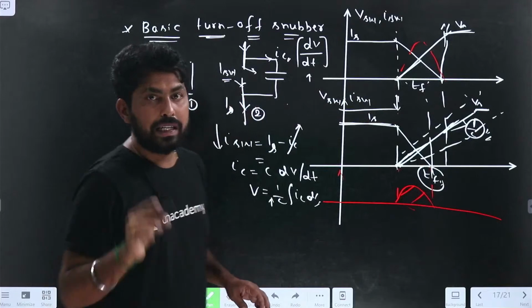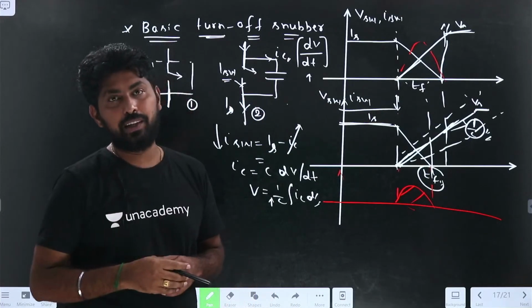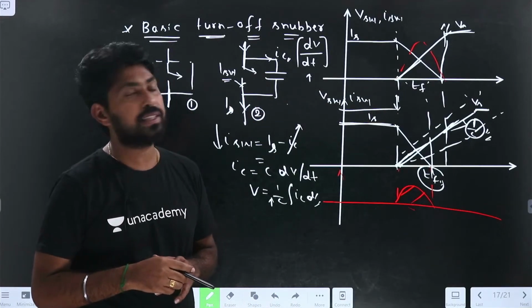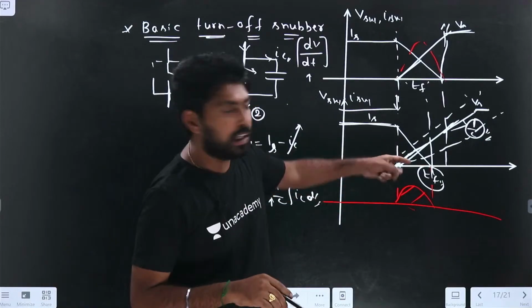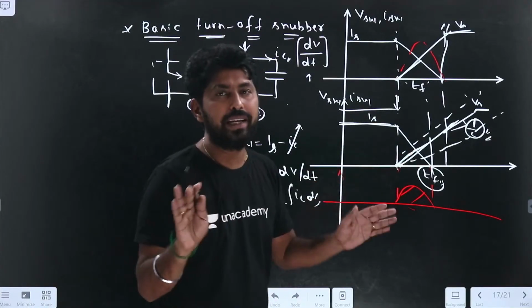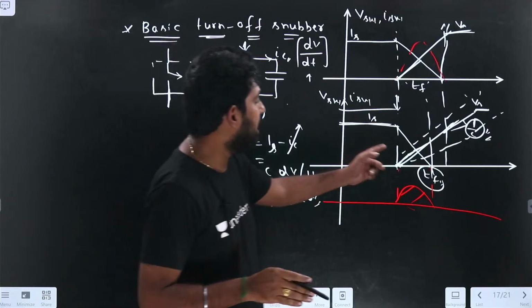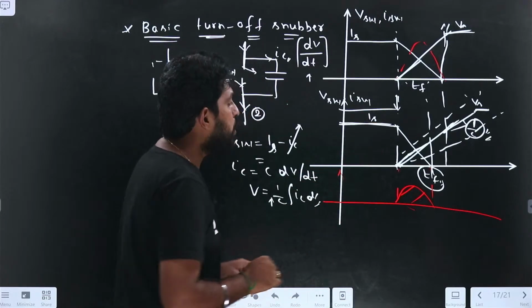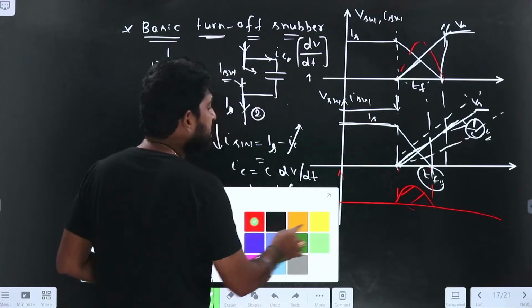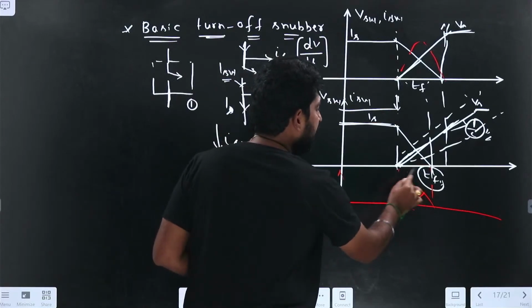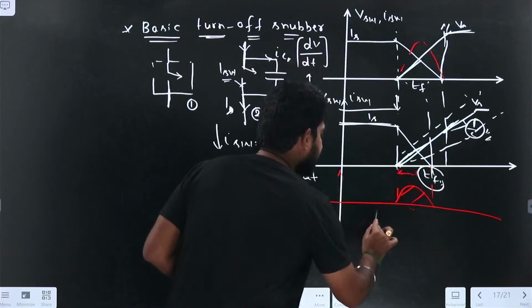Now, here you need to observe the two cases. What are the two cases? Assume that this is linear. Take some approximation, a linear one, to understand this circuit. What we need to observe here is that TF has reduced.